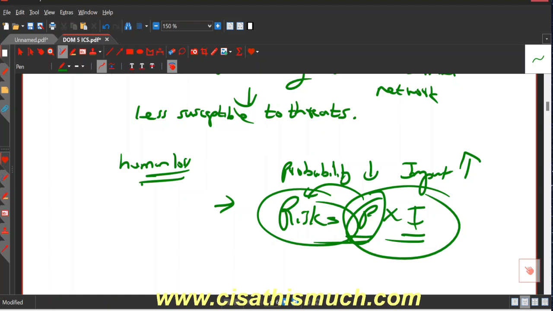And when I say the probability is very less, I don't say it is close to zero. Less doesn't mean there is no probability. There is a probability of these systems being exploited by malware or vulnerabilities. But what I'm trying to say is that the impact can be huge.